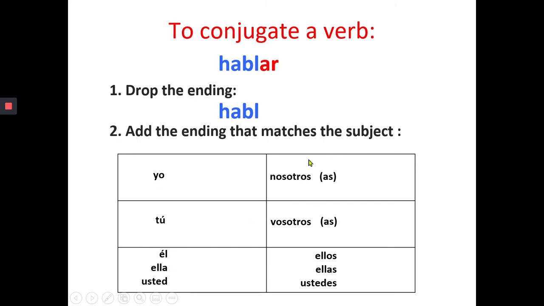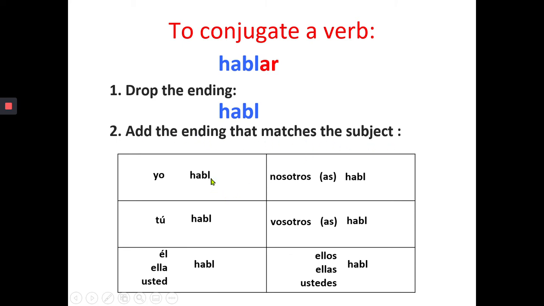So now we are going to add that stem of the verb. Because it is the stem, it will not change. It will always be the same for all of the pronouns. Okay? So once we have the stem of the verb, then we're going to add the ending that matches the subject.